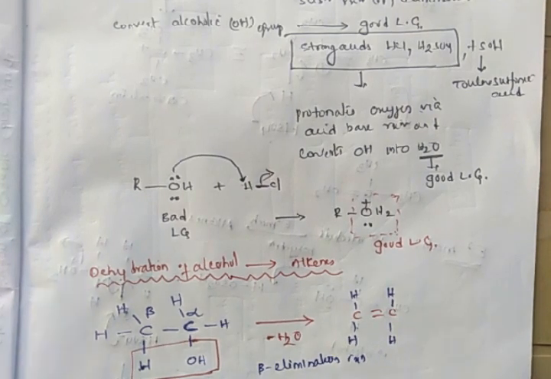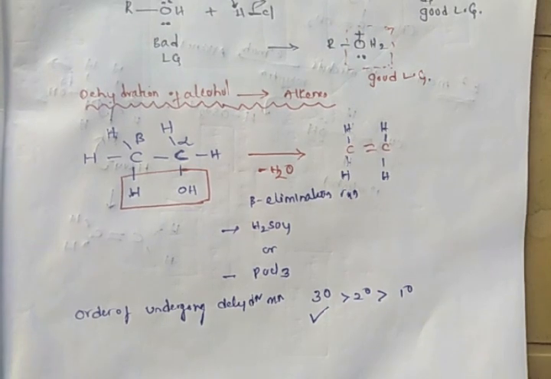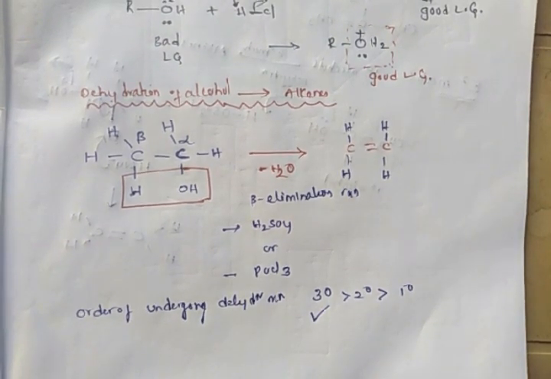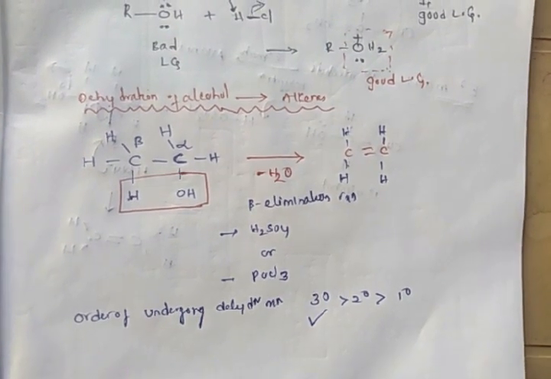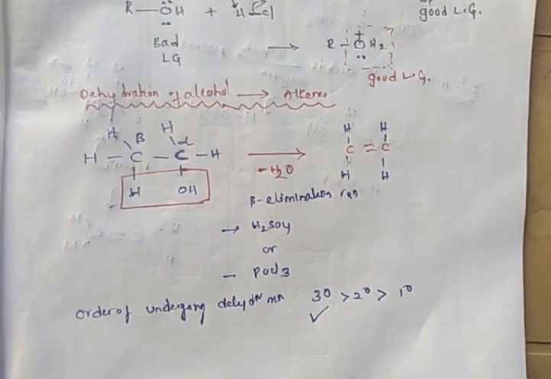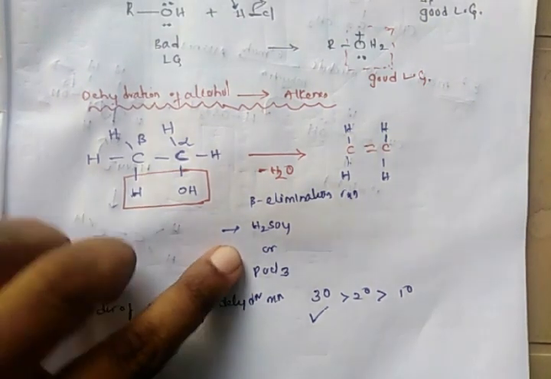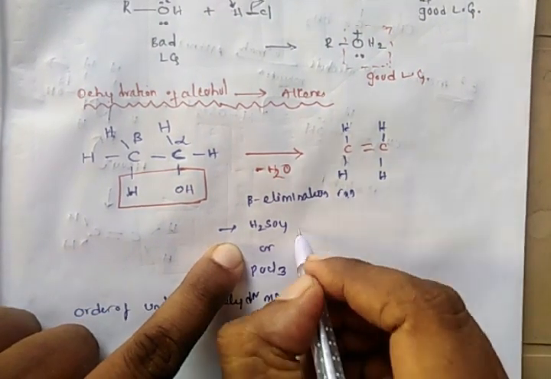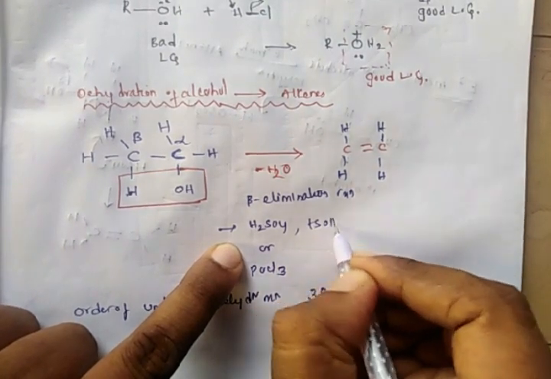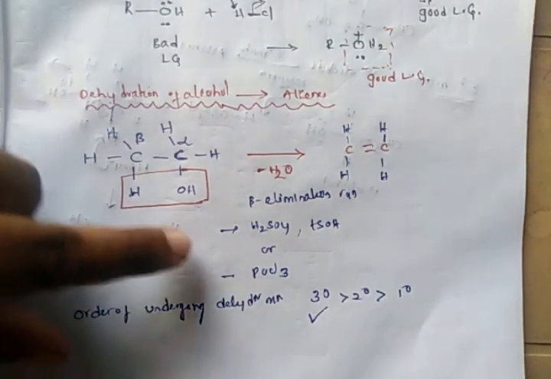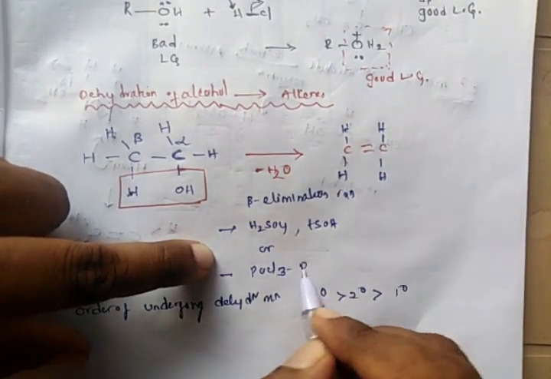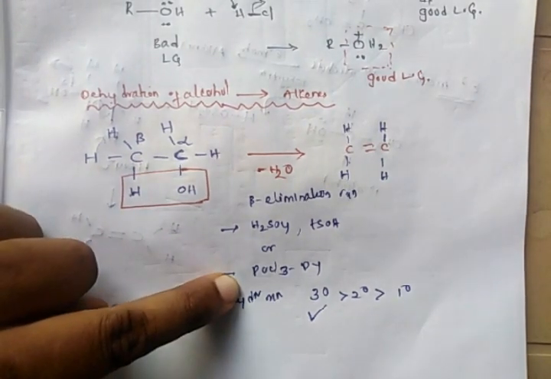On dehydration of alcohols, the product formed is called an alkene. On dehydration of alcohols, we will obtain alkenes. This dehydration of alcohols is a beta elimination reaction. In order to dehydrate these alcohols, the reagents generally used are strong acids like H2SO4 and toluene sulfonic acid, which dehydrate these alcohols to form alkenes. Another important reagent, a weak one, is phosphorus trichloride.